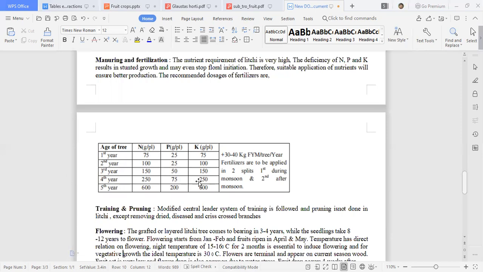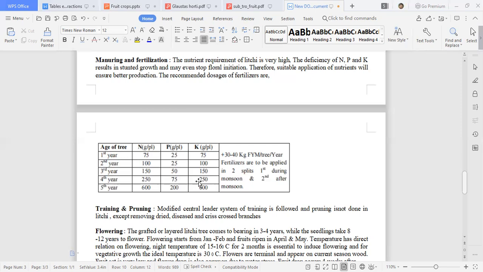In addition to that, you have to add 30 to 40 kg of FYM per tree per year. Fertilizers will be applied in 2 split doses, first during the monsoon season and second after the monsoon, around September starting or September ending. So split doses you have to give.